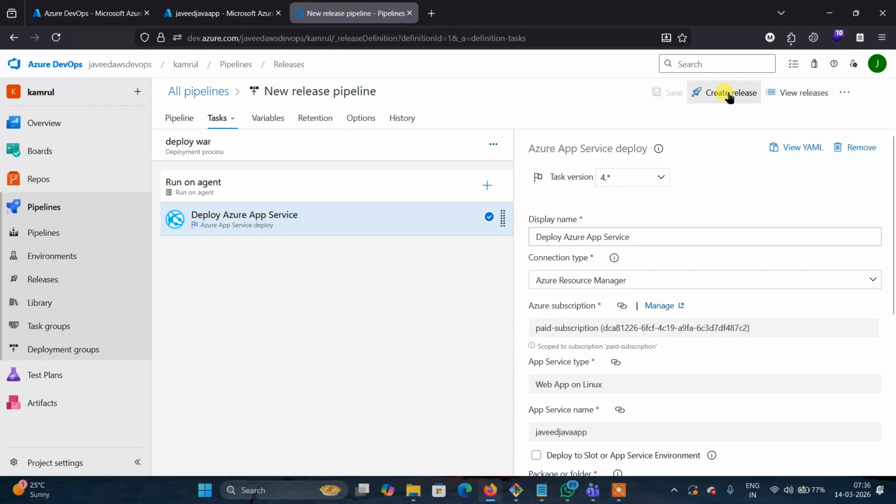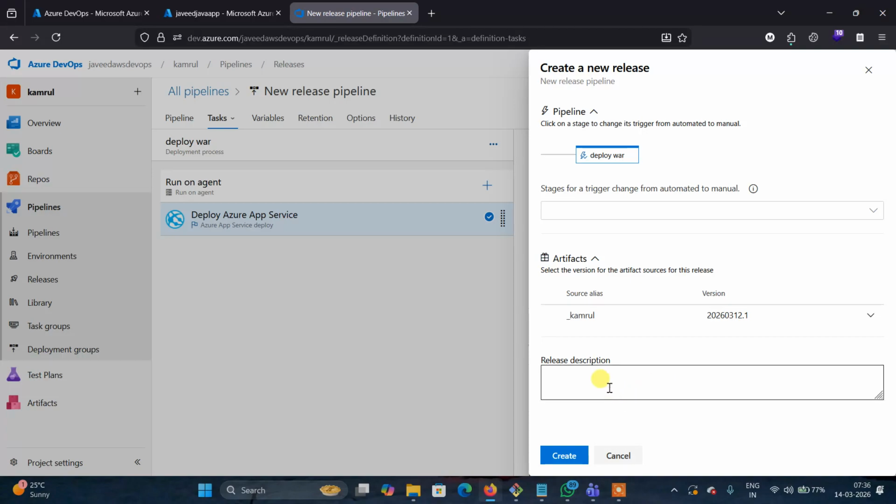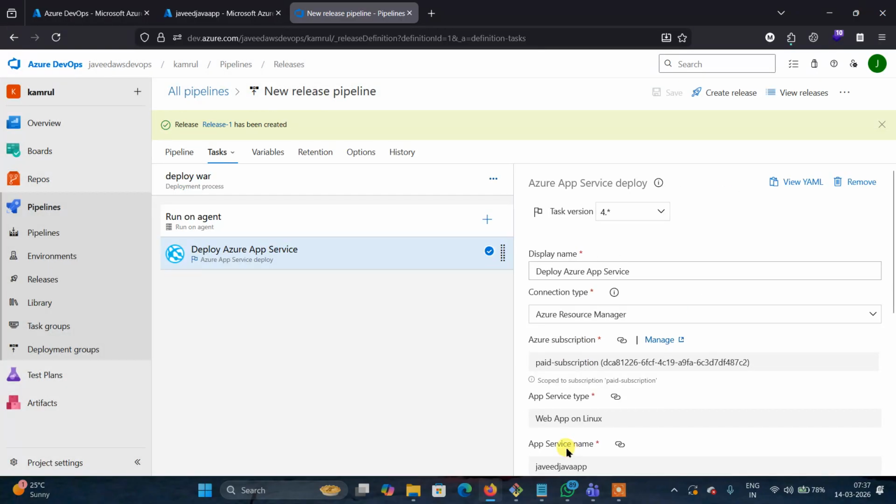There is an option there, create release. Click on create release. If you want to give a name or write a release description, like I am developing a project for deploying to some project, you can give the description. I don't want to give any description. Click on create.